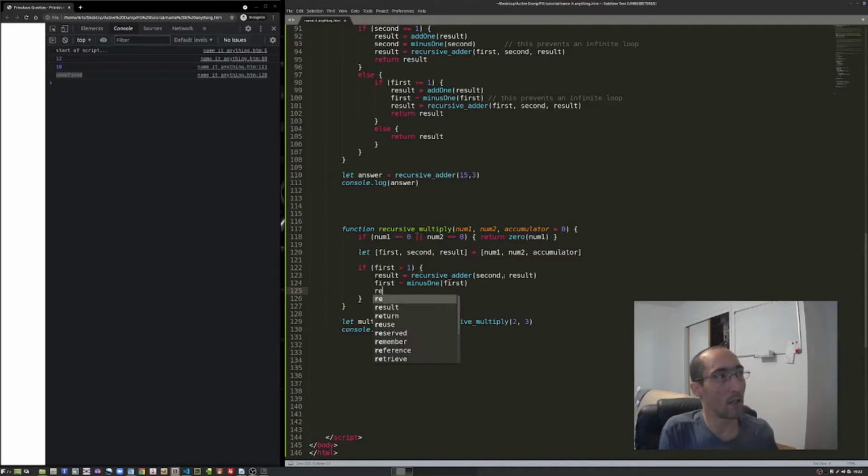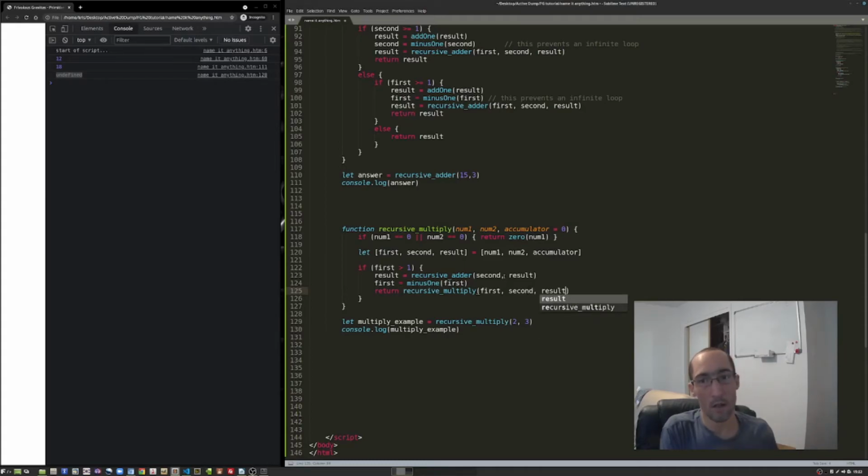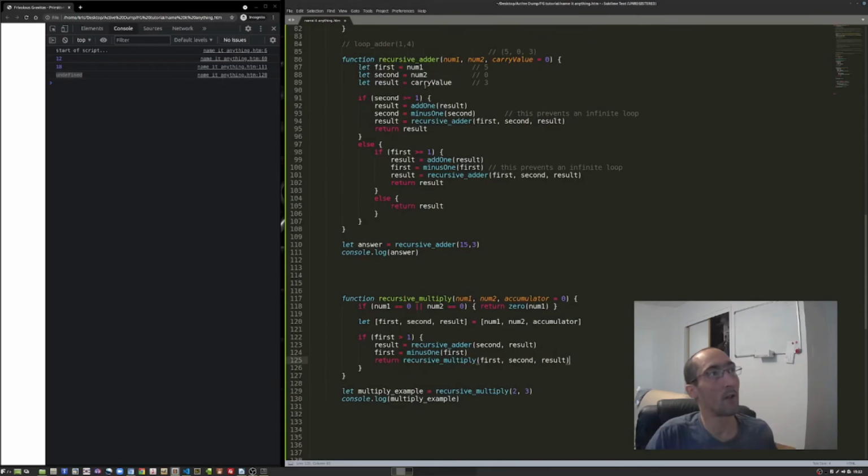Now I need to tell it to spit out a result. Let's do it a little bit differently this time. Instead of setting a variable and then just returning the variable, let's show you how you can return an entire function, because the function is going to call these same variables that we used before. Remember, we're just following the same pattern.